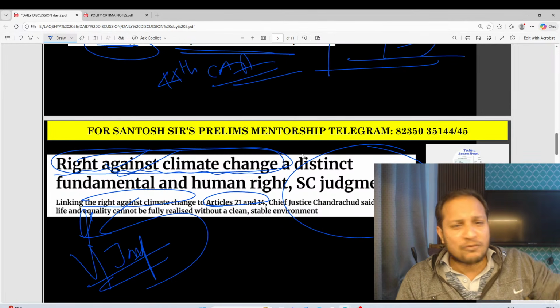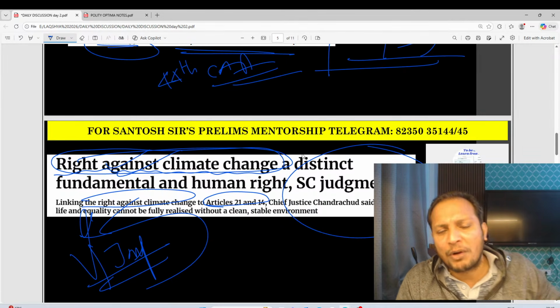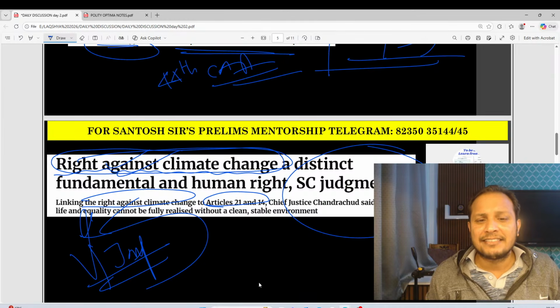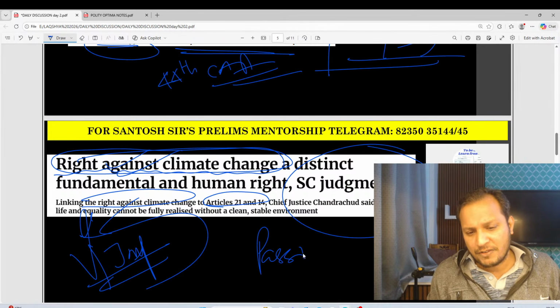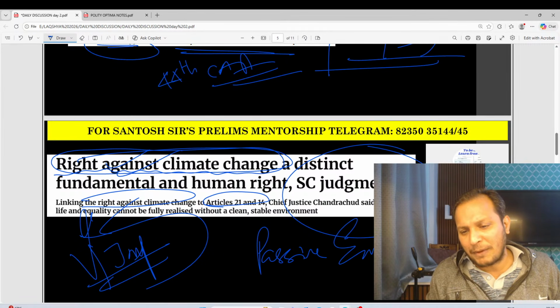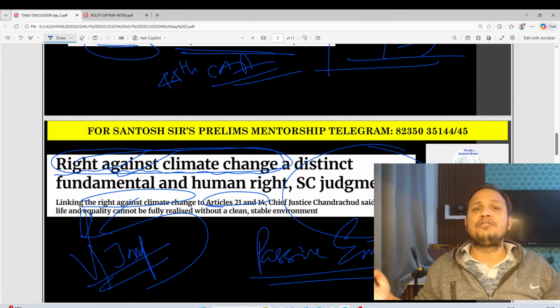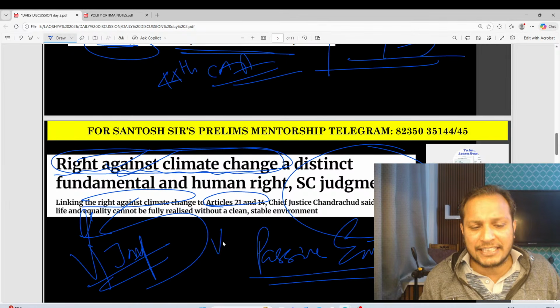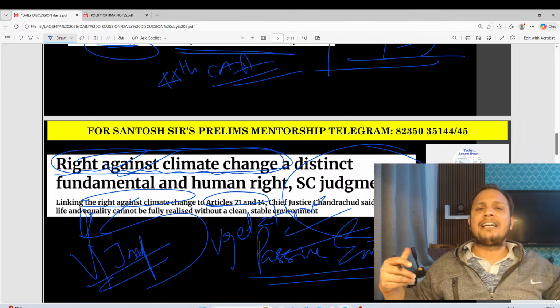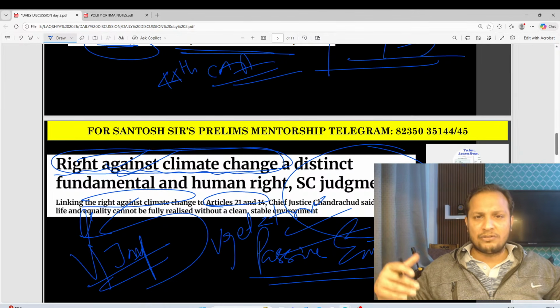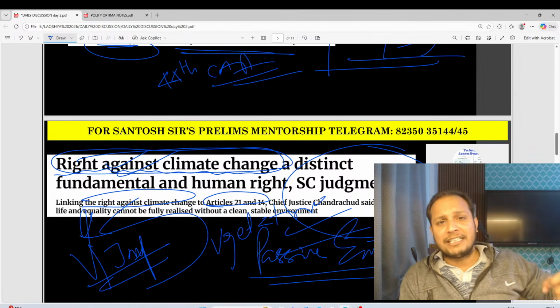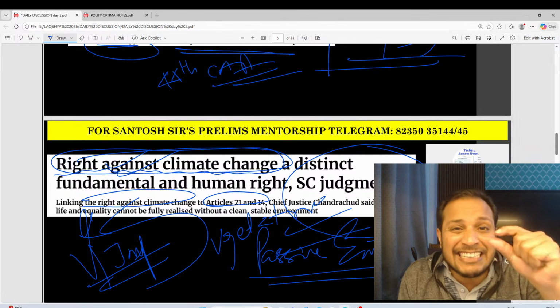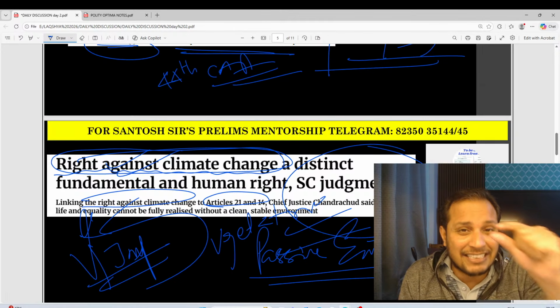Okay, guys, one more topic related to Article 21 this year is passive euthanasia. What is passive euthanasia, guys? Mercy killing. Some people, when they are in a vegetative state and do not have any chance to recover, passive euthanasia is legal in India.